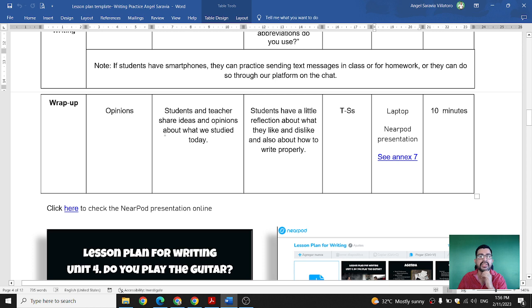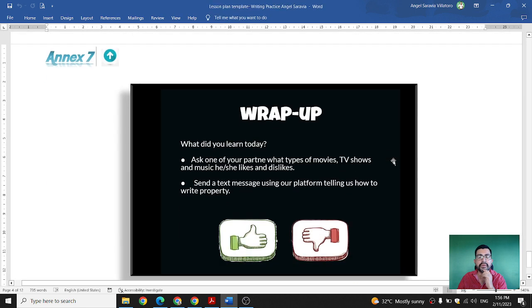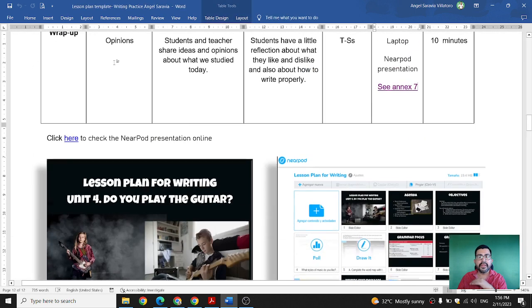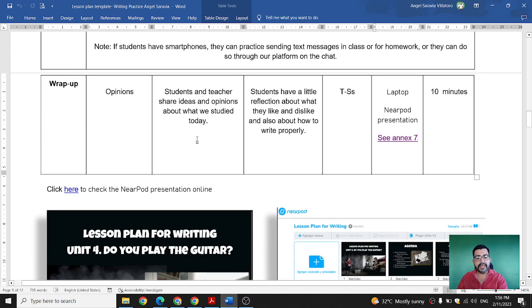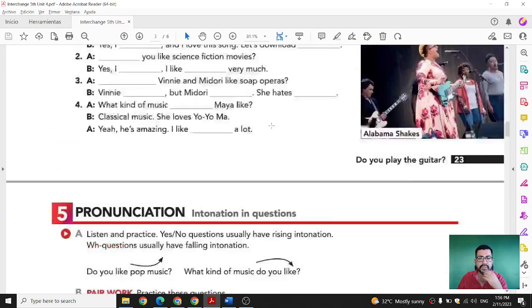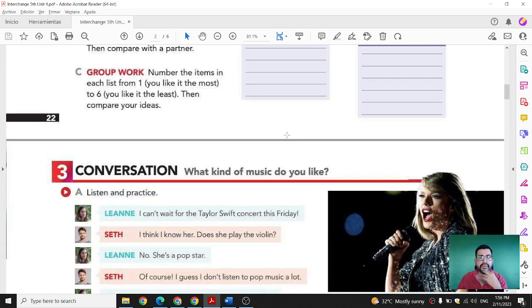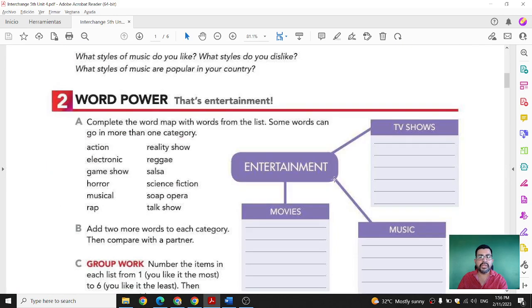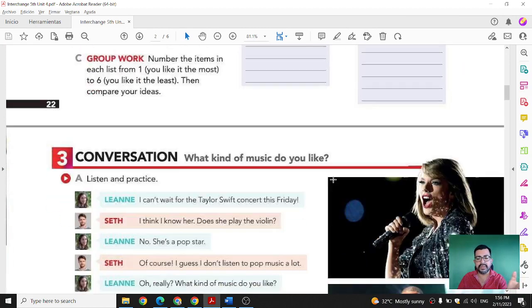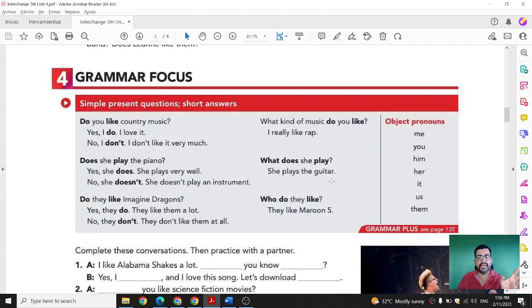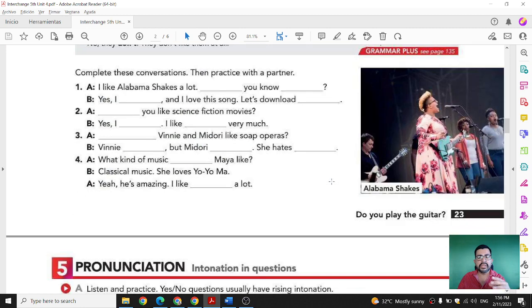Students and teachers share ideas and opinions about what we studied today, and these are the options for the wrap up. So that's pretty much what we are going to be developing in this class. Again, let me show you. This is the book that I'm using right now for this student. If you check, the activities are pretty much the same, or not the same, but equal to what we're going to be doing.